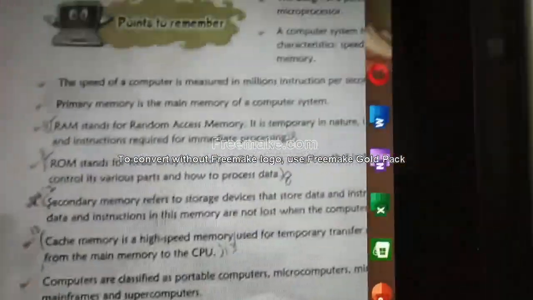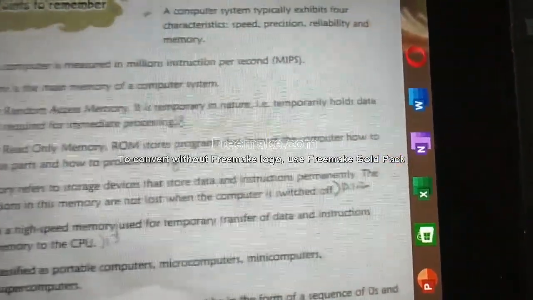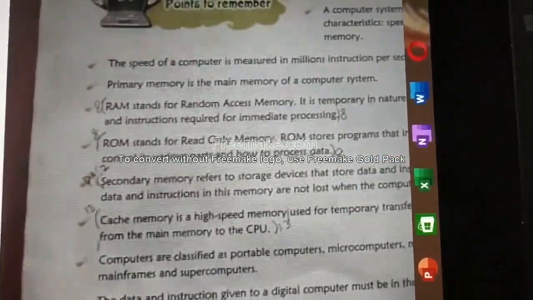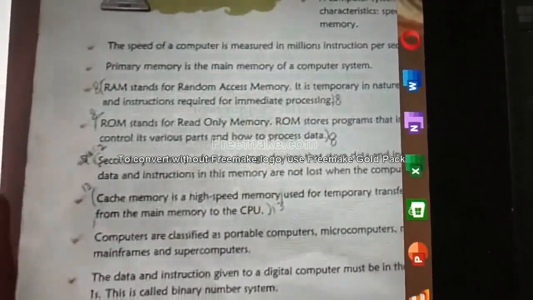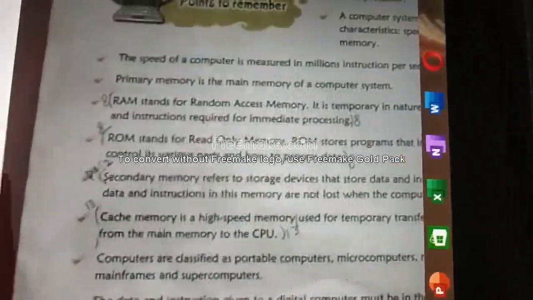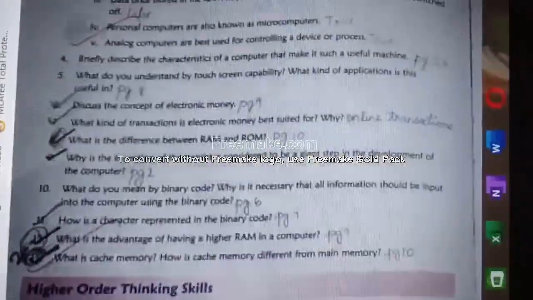So once we will read: ROM stands for read-only memory. ROM stores the programs that instruct the computer how to control its various parts and how to process data. That's it. This is the difference between RAM and ROM. We'll go for the next question.